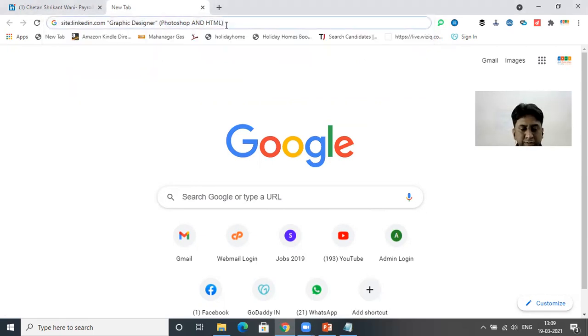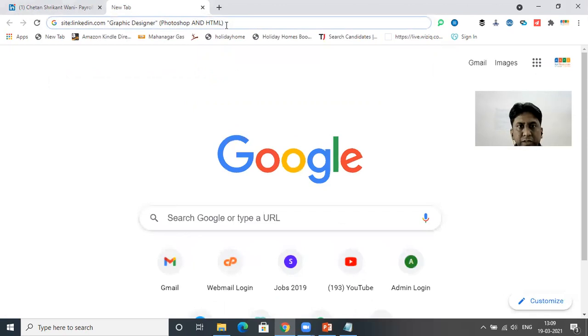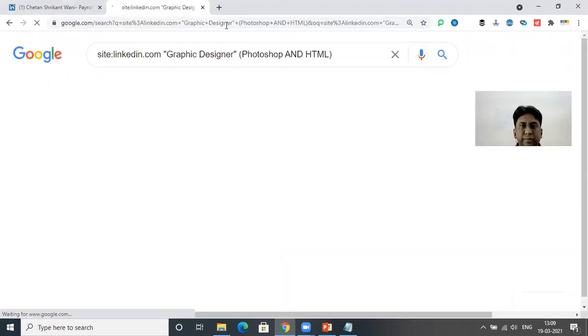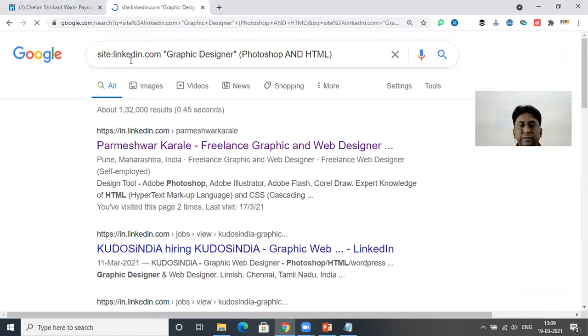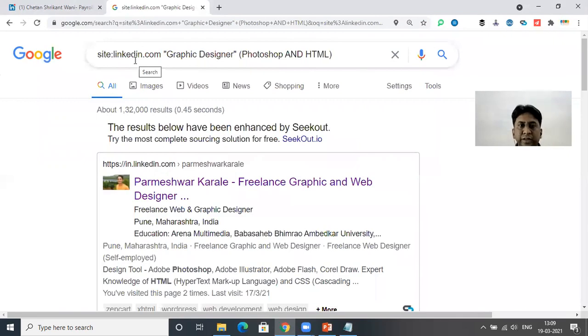I'll zoom this. I hope now that the search is clearly visible. Now let's understand this string. The command we have given is site:linkedin.com graphic designer. It will search for graphic designers on linkedin.com who have knowledge of Photoshop and HTML.